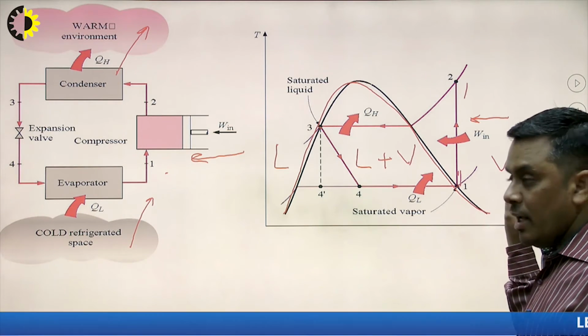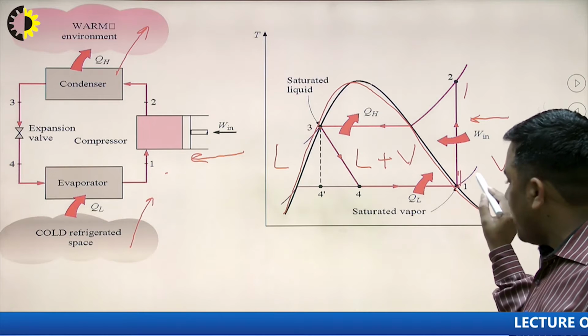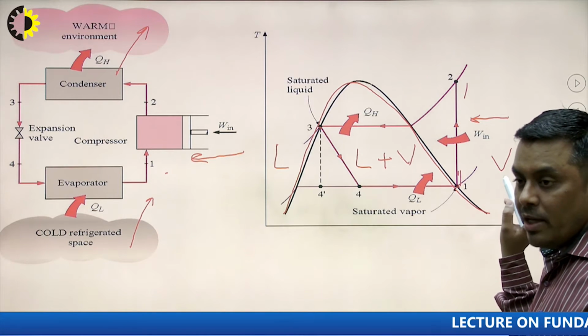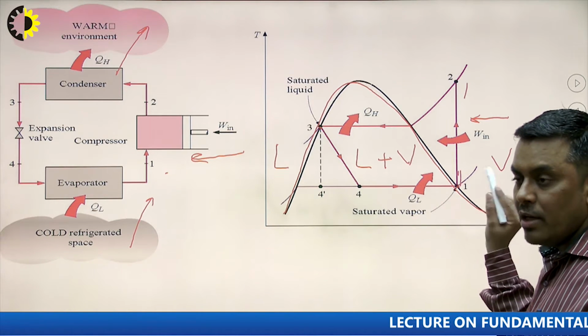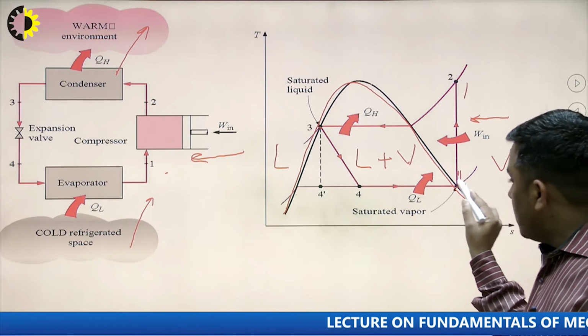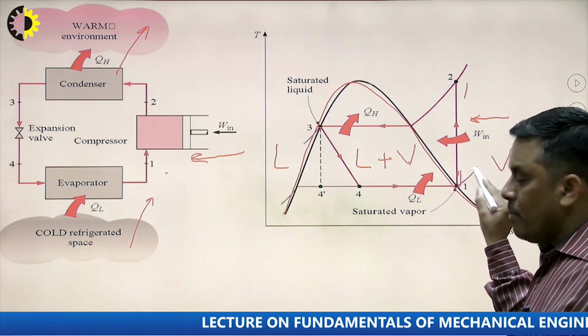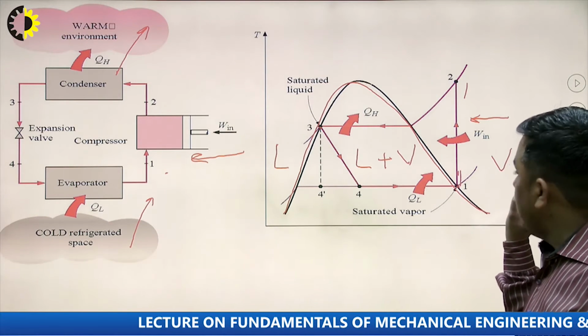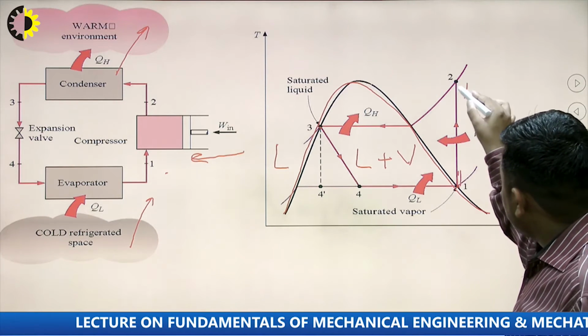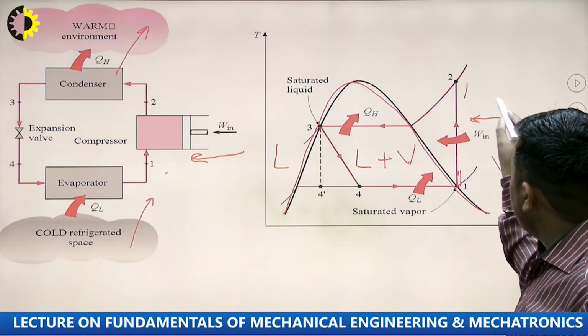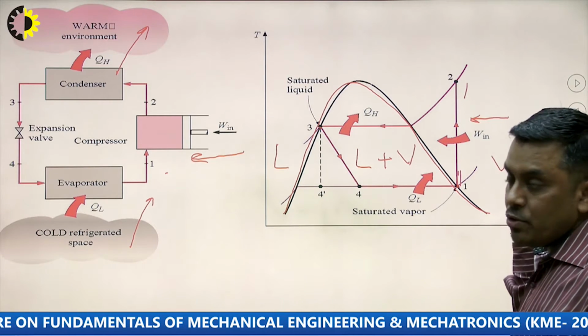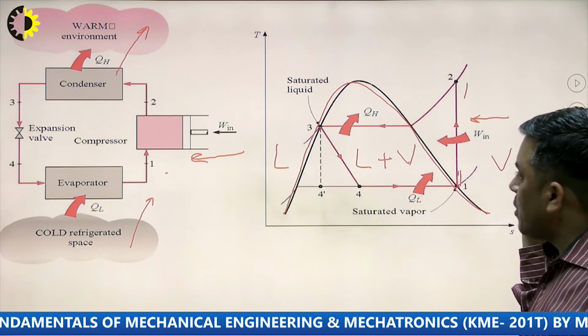Again I am telling why it is vapor: point 1 is the saturated point where the whole liquid refrigerant has been converted into vapor. So here it is completely vapor, and it is compressed by work input, and now it is at point 2, which is the high pressure and temperature point.